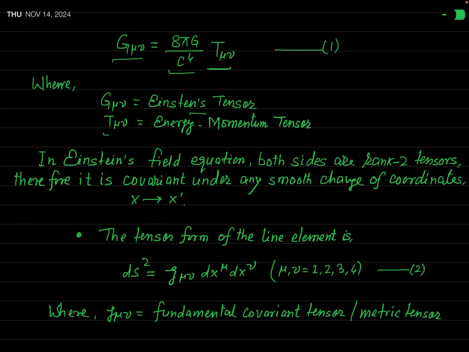This T mu nu is called the energy-momentum tensor. And G is the universal gravitational constant and c is the speed of light in free space.